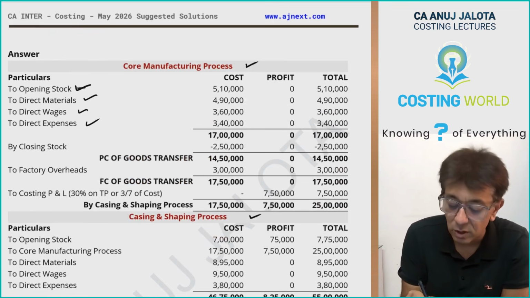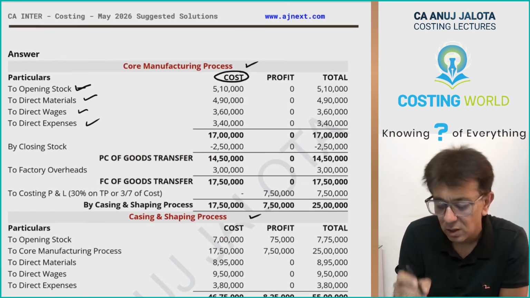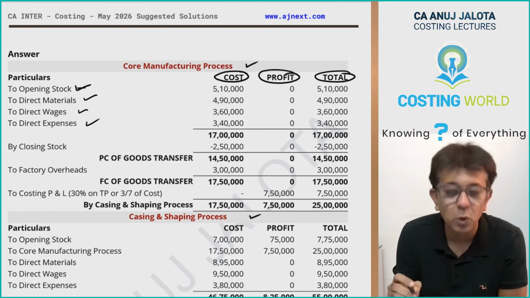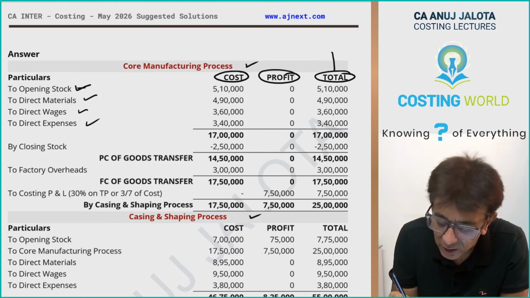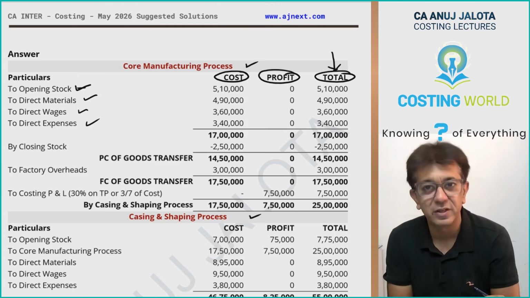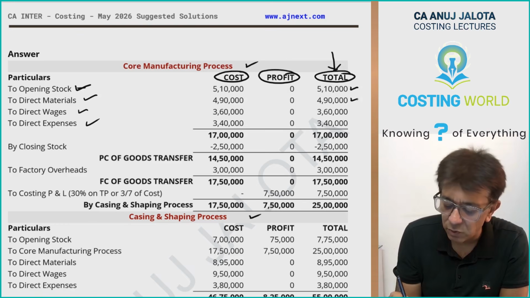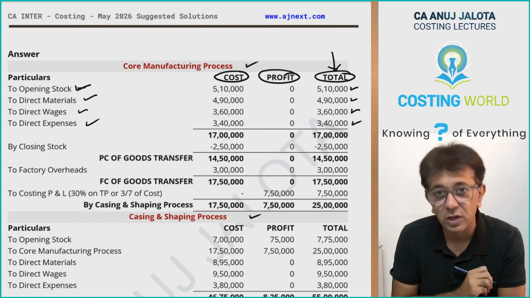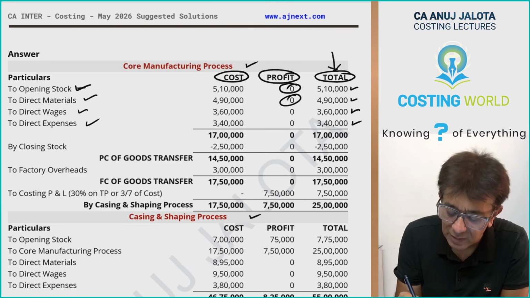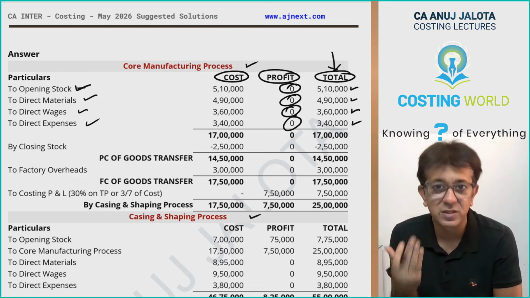We have 3 columns over here: cost to the company, profit of any department, and total. The figures that are given to you are these particular figures: 5,10,000, 4,90,000, 3,60,000, 3,40,000. Of course, they do not have any concept of profit over here in the middle because this is the first department.